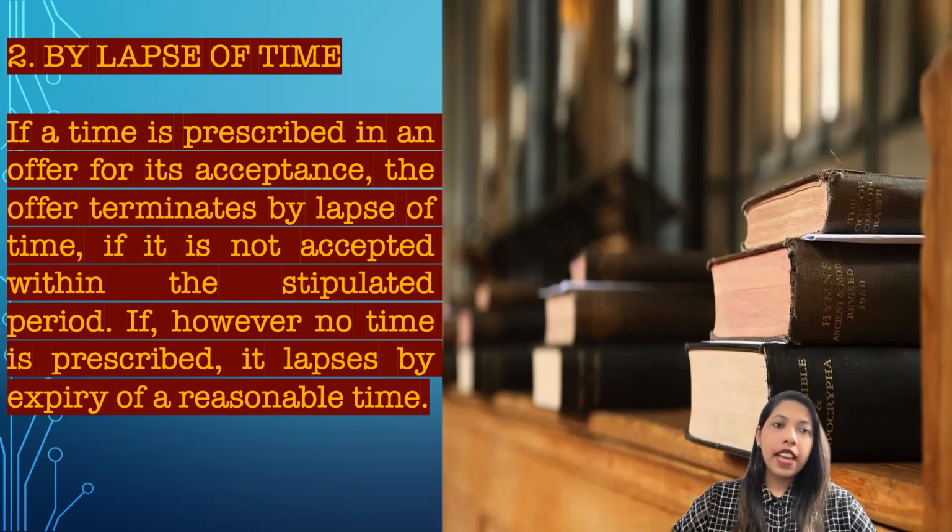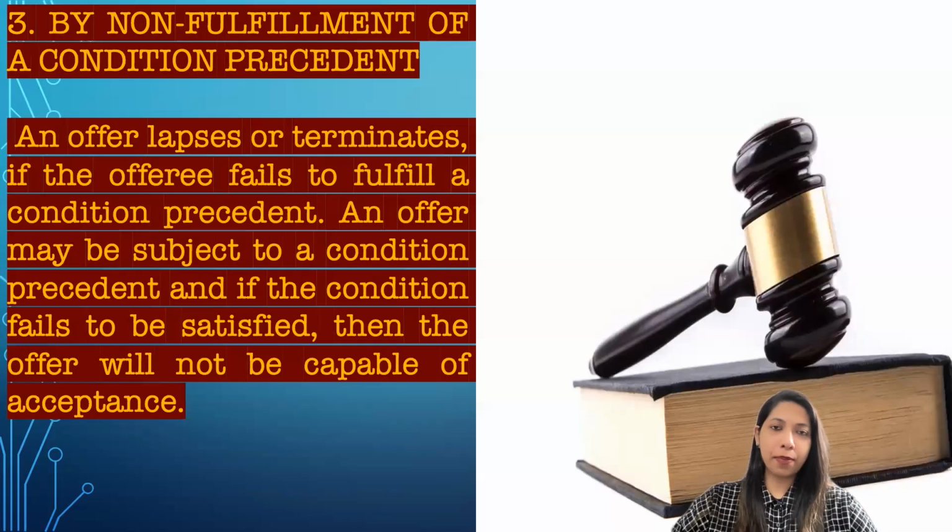So the meaning is that if a time is prescribed in an offer for acceptance by the offeree, the offer terminates by lapse of time. And if it is not accepted within the stipulated time, it will come to an end. Reasonable time means that if the offeror has not specified a specific time limit, then the offeree has to accept the offer within a reasonable time period according to logical understanding. So that is the second point.